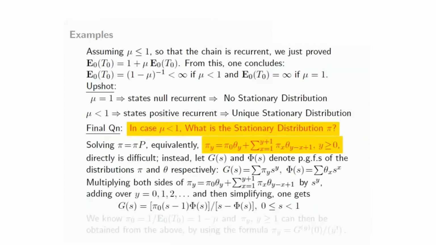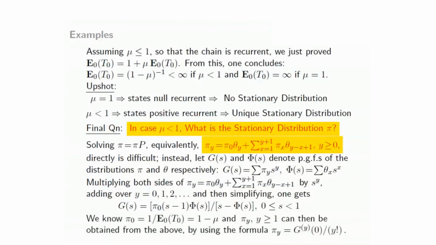If you look at this equation, you multiply both sides of this by s^y and then sum over all y and simplify, you can end up getting this equation. So convince yourself, it's just a little bit of algebra, but we know that pi 0 is 1 over E0 T0, which is 1 minus mu, inverse. So if you look at pi y, you can easily obtain it.